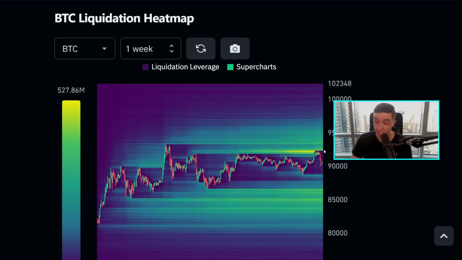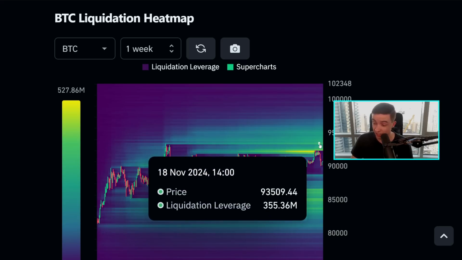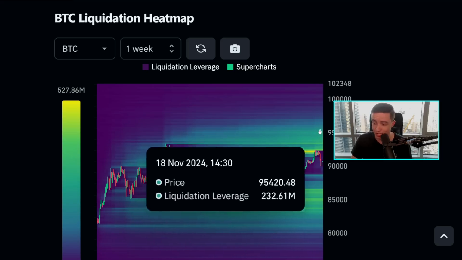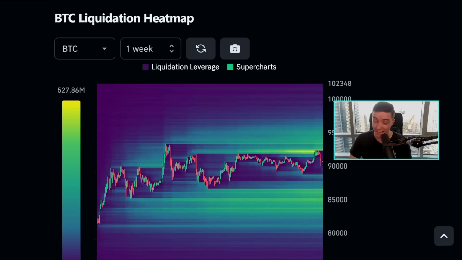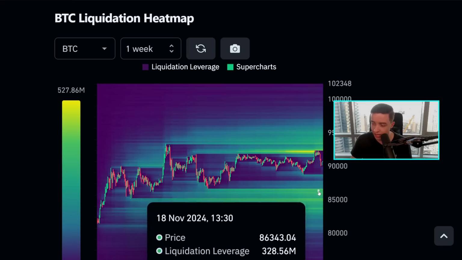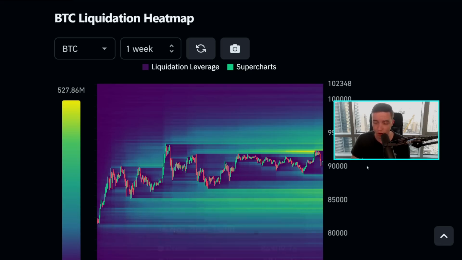But for now, we still have some more liquidity sitting at around 92,500 and another level of liquidity at around 93,500 and quite a lot of liquidity closer towards around 94 to 95,000. And as for liquidity to the downside, we have a small amount that's sitting at around 88.7k and a decent amount starting to build at around 86,000 to 86,500 and also a decent amount closer towards 85,000.